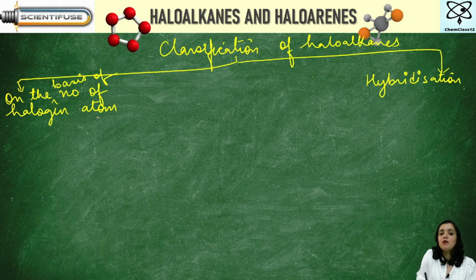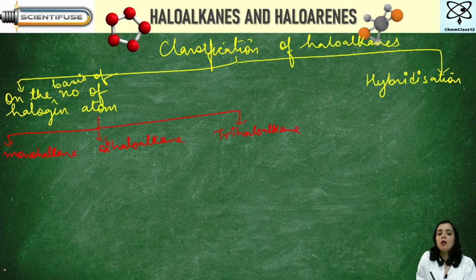On the basis of number of halogen atoms, a particular compound can either have one halogen atom, two halogen atoms, or three halogen atoms. So on the basis of that, it can be classified into three categories: monohaloalkane, dihaloalkane, trihaloalkane. Very simple.